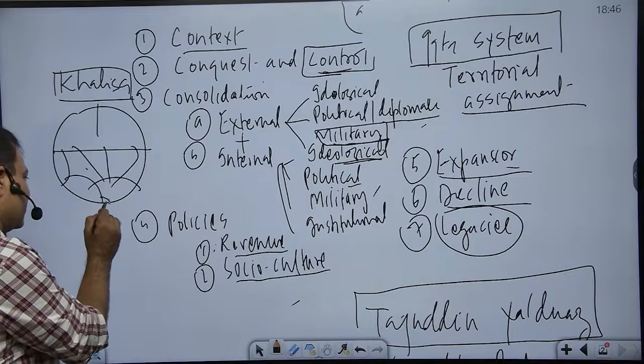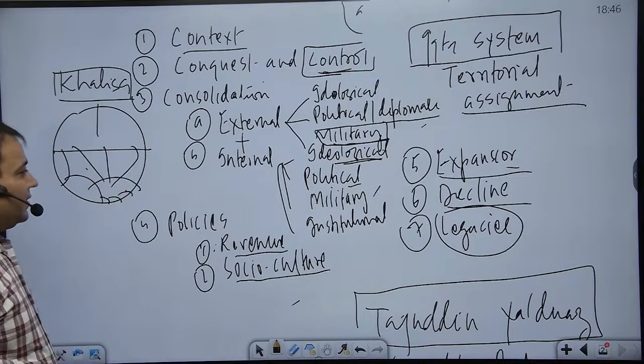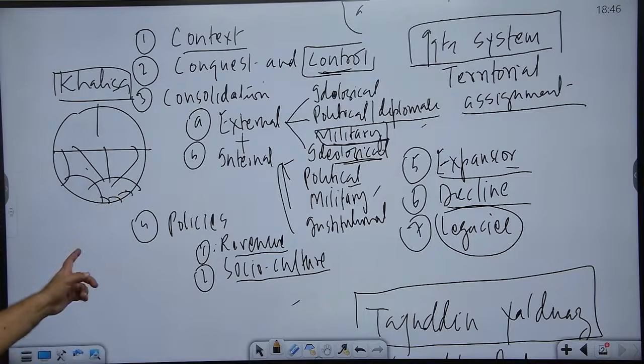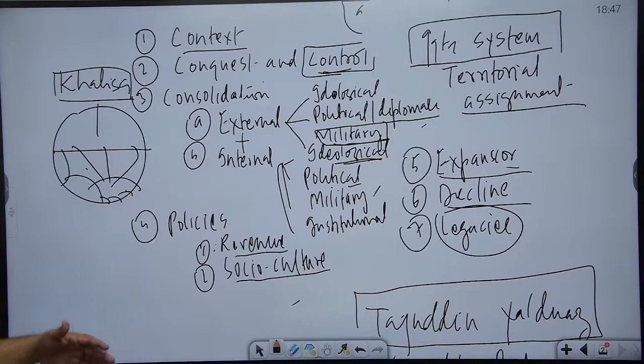We can have smaller ones also, this way. Now, what is the difference between this system and the old one? In the old feudal system, territories were given in perpetuity by the Indian rulers, beginning with the Satavahanas, as you may have heard in ancient times. But here, territorial assignment was made not with hereditary rights and no sovereign right was transferred. In case of feudalism, even sovereign rights were transferred. So, no transfer of sovereignty, no donation in perpetuity.